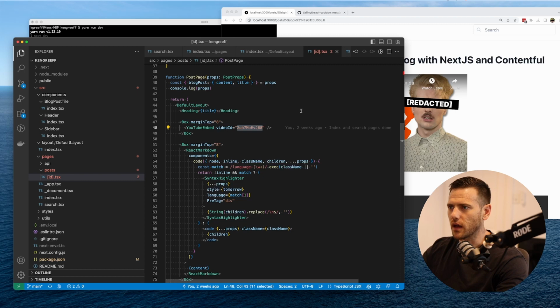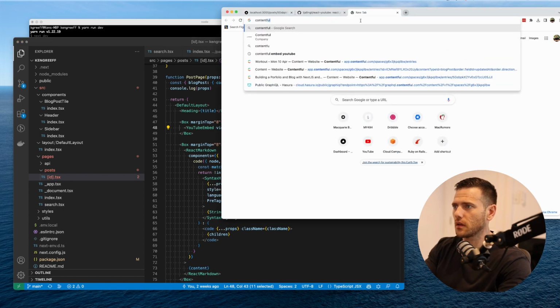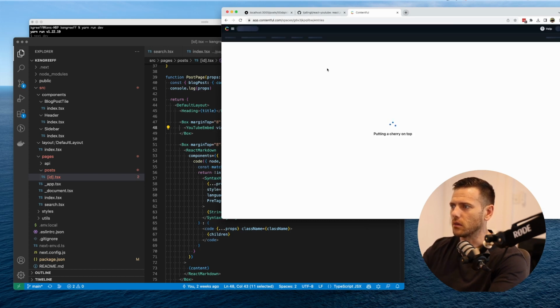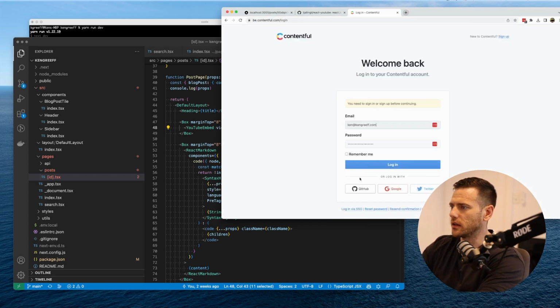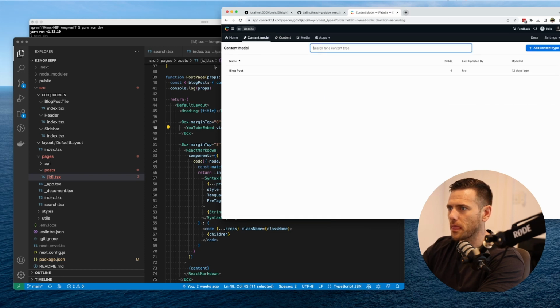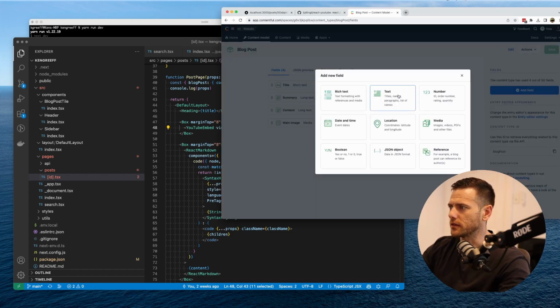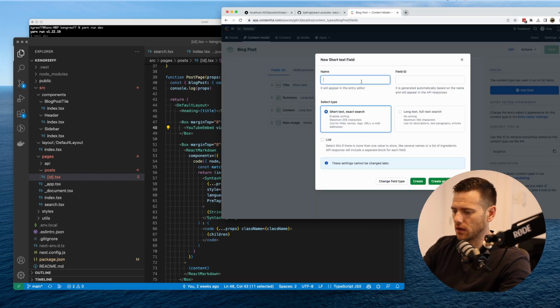So what we want to do now is inside of Contentful, we want to add into our model the YouTube video ID. So I just want to log in and make sure we can add that. So inside of a content model, got a blog post. In here we want to add a new field. This will just be a text field and it'll just be YouTube.